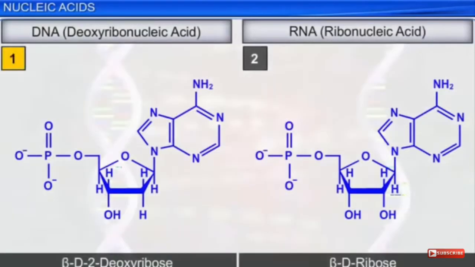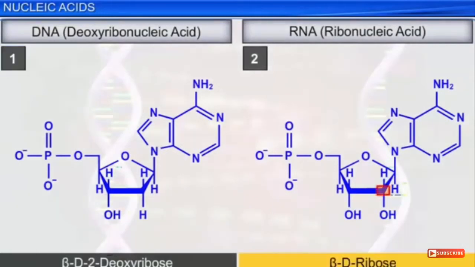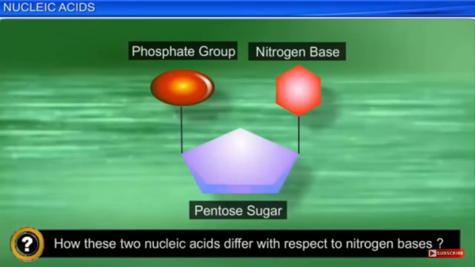Okay dear students, here you are able to see the two structures given, DNA and RNA, that is ribonucleic acid and deoxyribonucleic acid. We call it beta D-2-deoxyribose. We also call it RNA. We also call it beta D-ribose. Okay, how do these two nucleic acids differ with respect to the nitrogen bases?